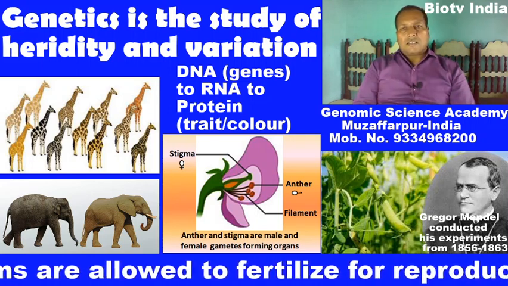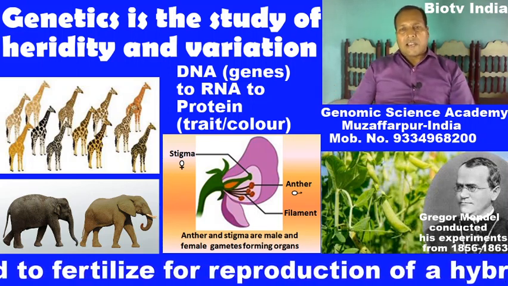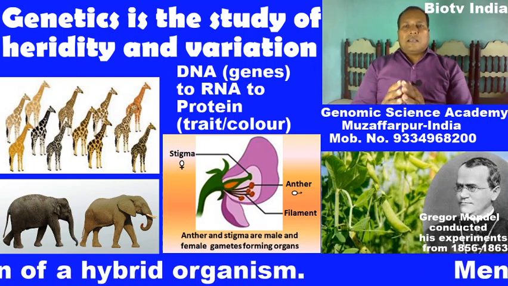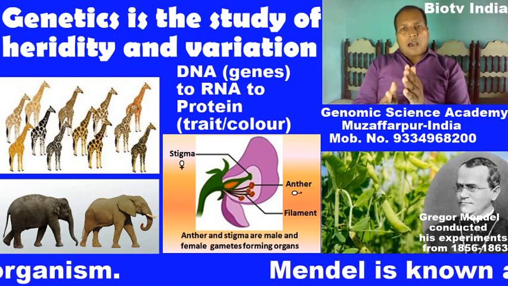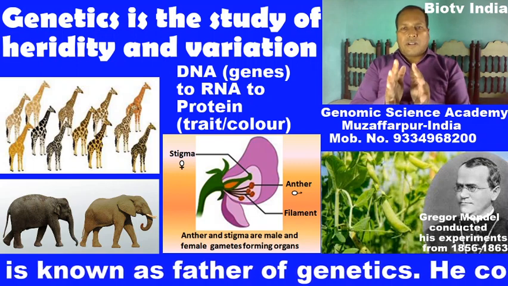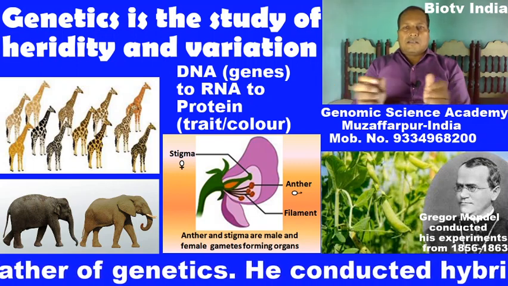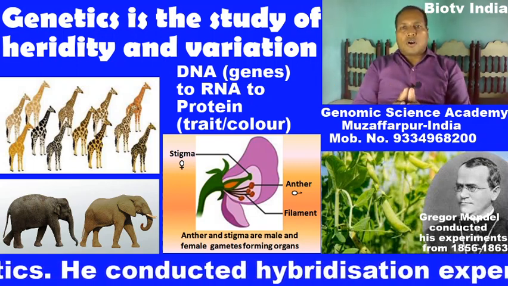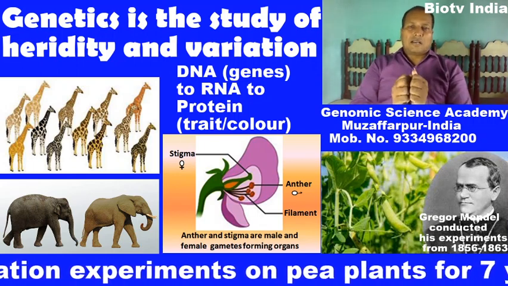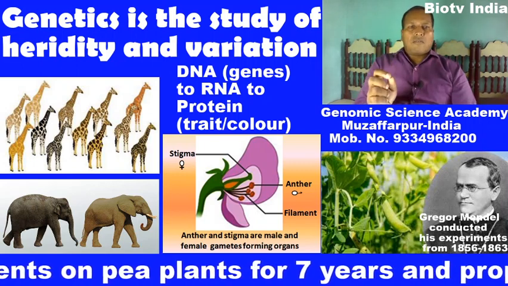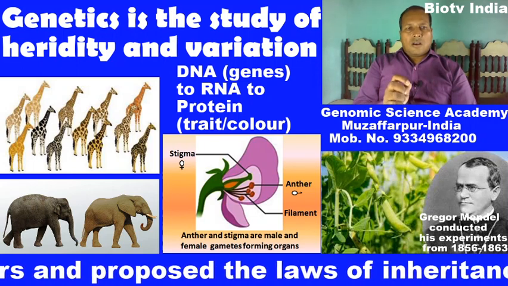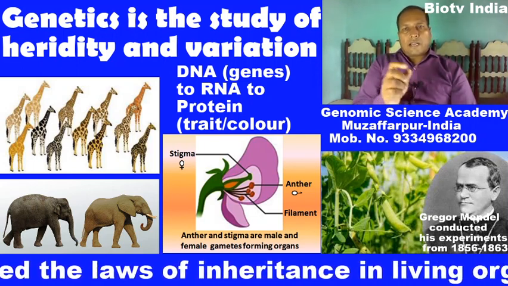One gene is responsible to express at least one character, meaning thereby genes are responsible to express different types of characters, different types of phenotypic characters as well as genotypic characters. So, color of flower, height of a plant or animals, or other characters